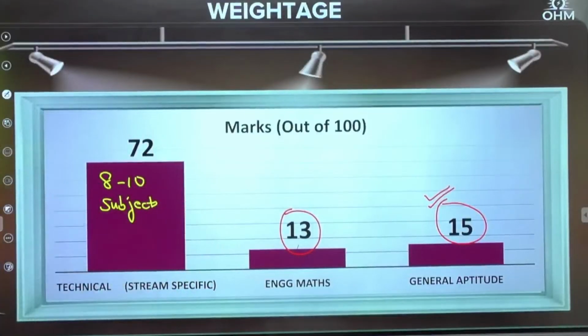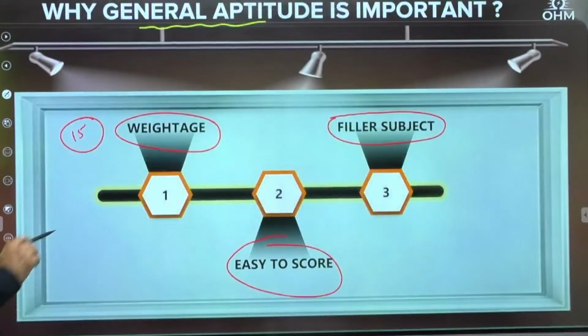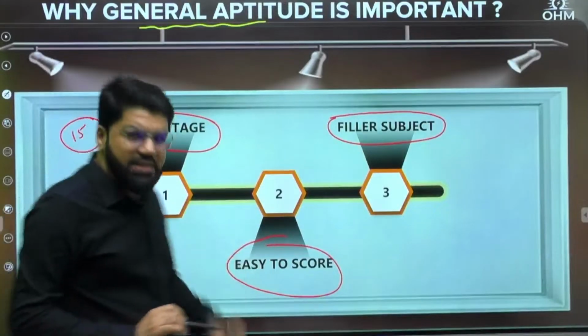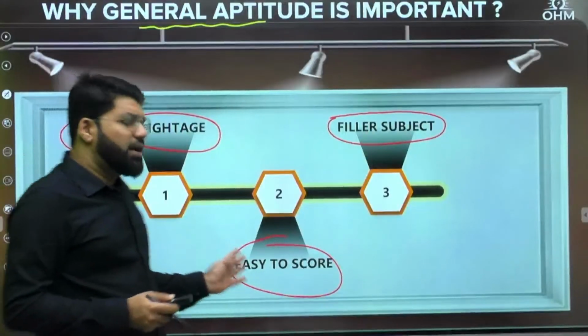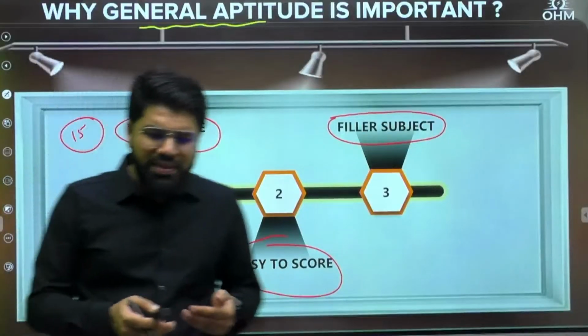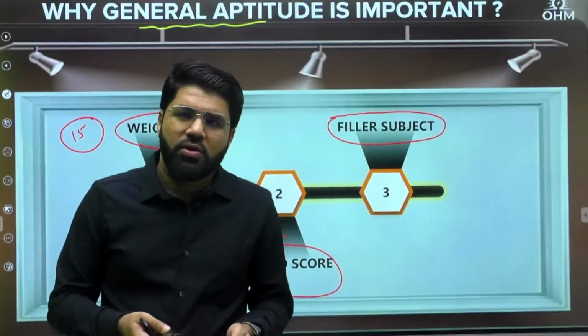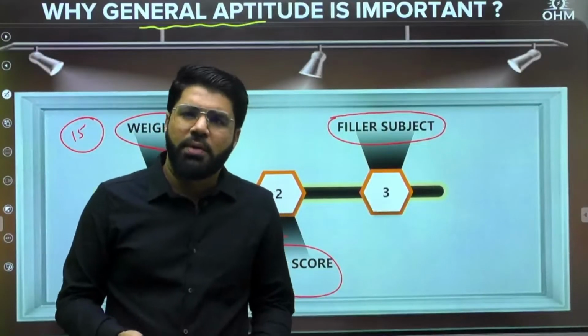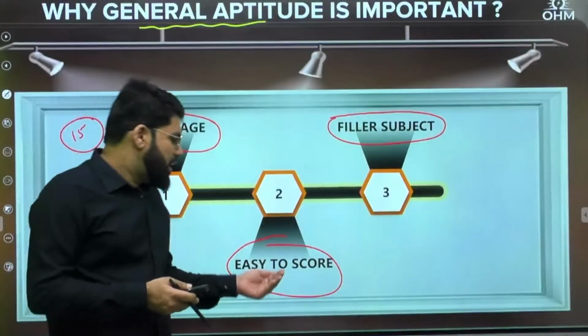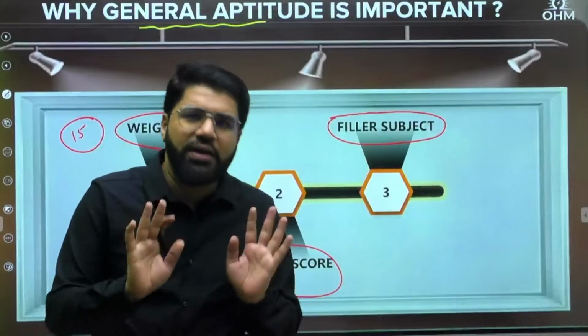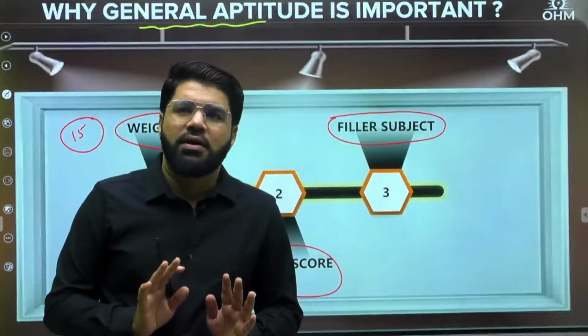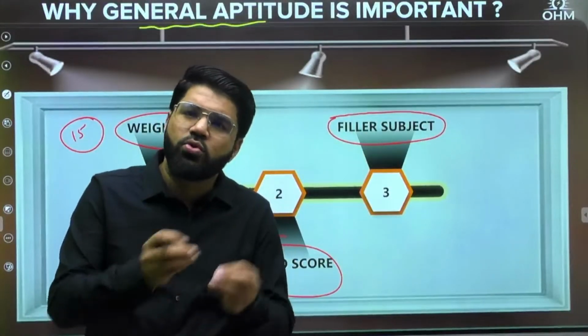General aptitude: high weightage, and relatively very easy to score. Some of you may not be that good in math, but what I'm trying to tell you is, if you think that you are already good in math, then you don't need to study this separately.